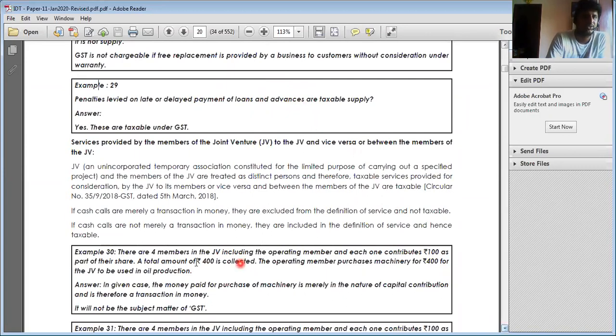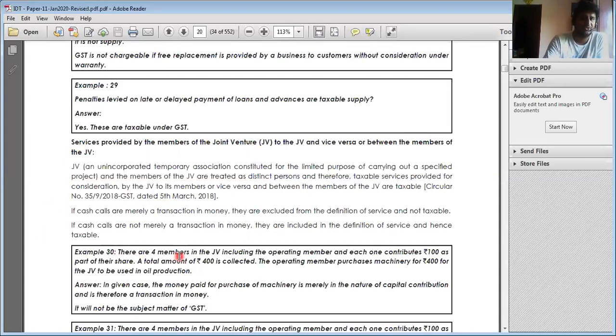Next, JV, an incorporated temporary association constituted for the limited purpose of carrying out a specified project. The members of the JV are treated as a distinct person, and therefore taxable services provided for consideration by the JV to its member or vice versa is called taxable supply. So we four are entering into a contract to create a JV. The JV is a separate person, and I am a separate person. In addition, assume that Kamesh, Aditya, and one more person are entering. All three persons entering into a JV is called an AOP or BOI, and we are different persons. Supply between these two persons is also regarded as supply.